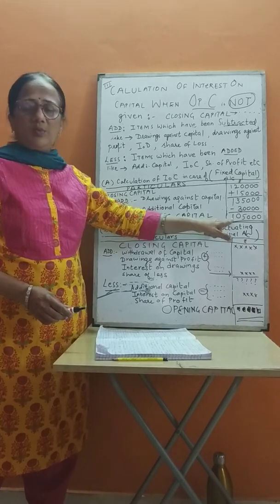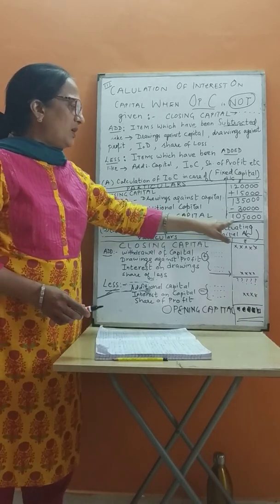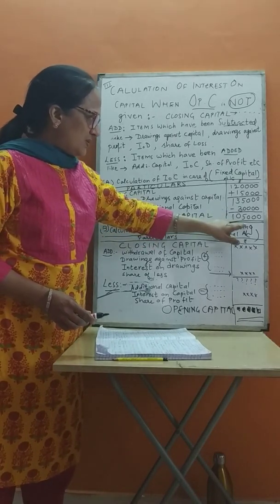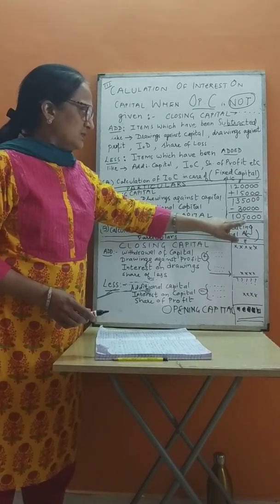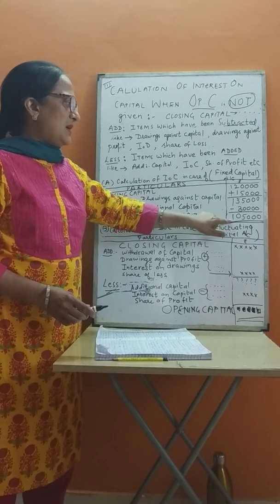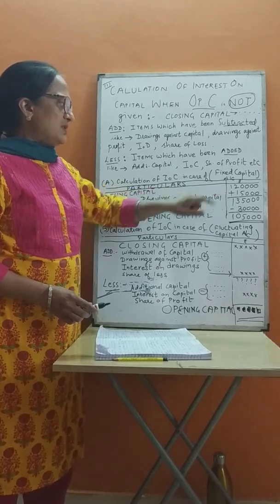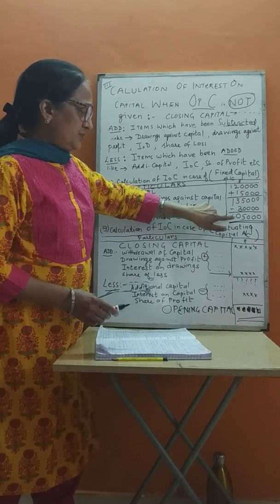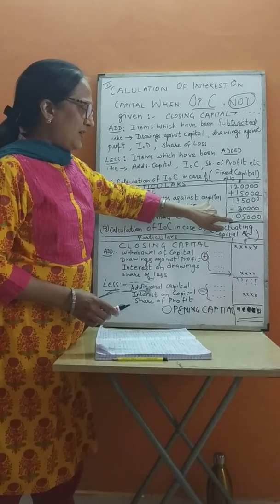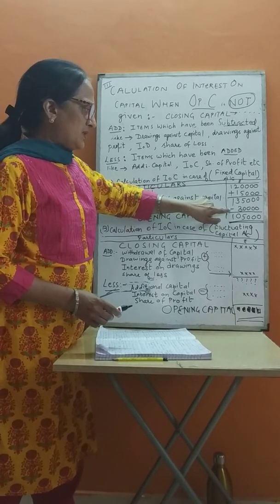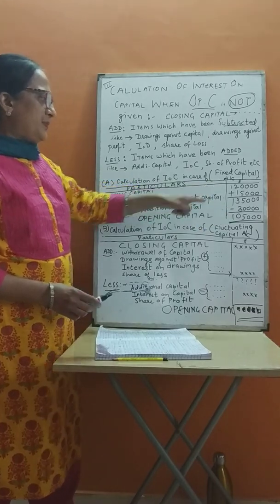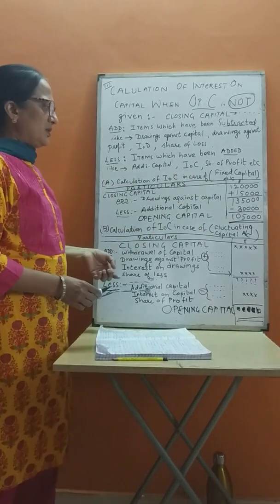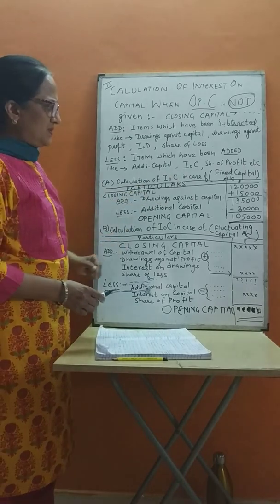So the business was started with what amount? 1,05,000. Correct? If you reverse, 1,05,000 plus 30,000 is 1,35,000, and then you get minus 15,000.